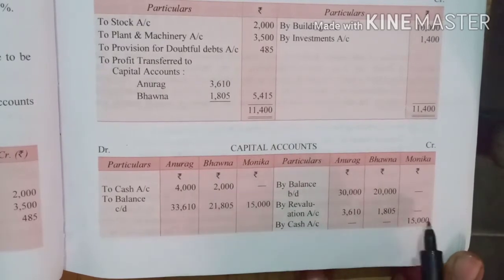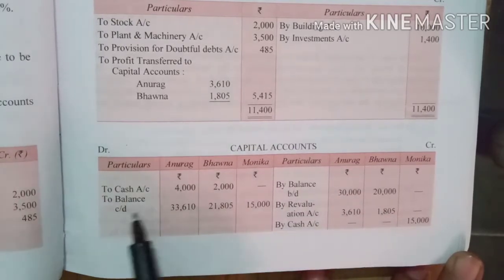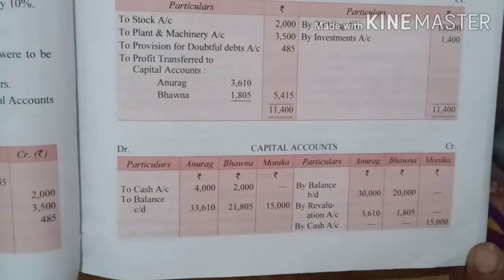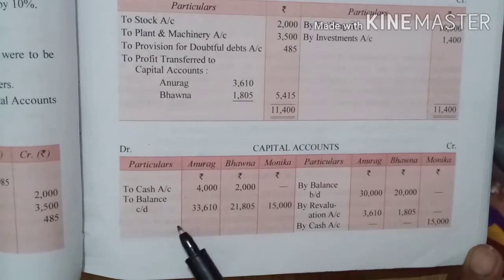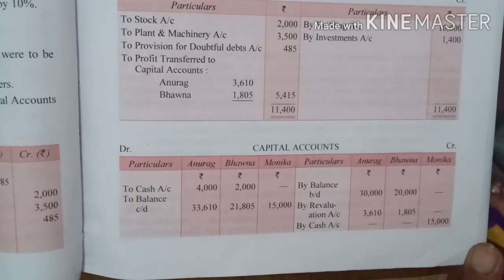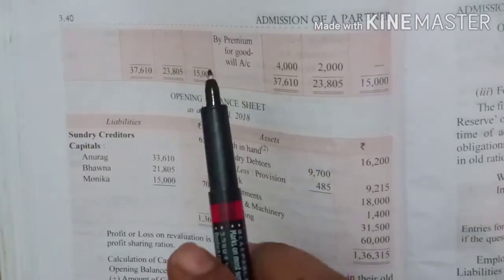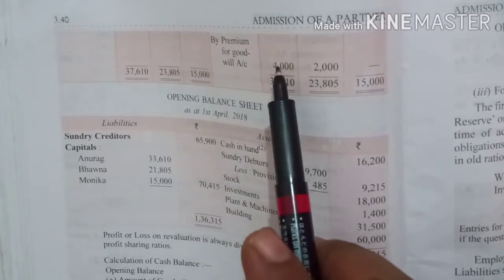Okay. Now we'll check out the balance. The credit side is heavier, we will balance it, and write balance carried out. Now this is the new balance which we have received for the balance sheet. So when we now write the capital, we will write this amount. Am I clear? Now here you can check out premium for goodwill, which is being transferred to old partners